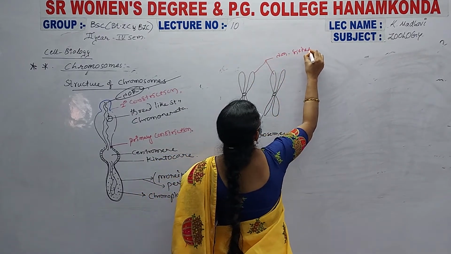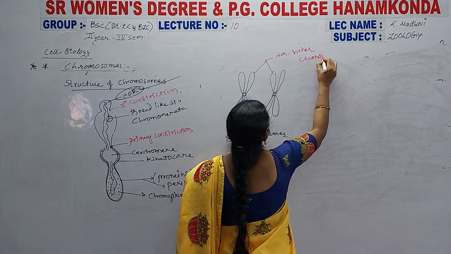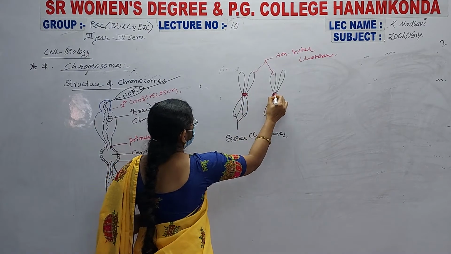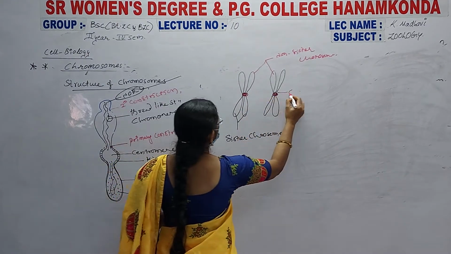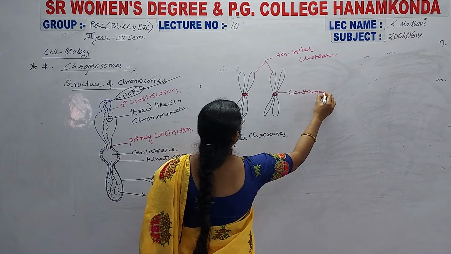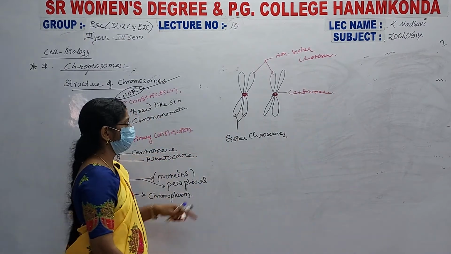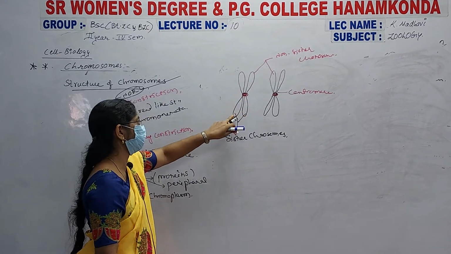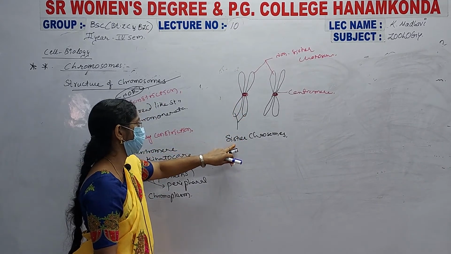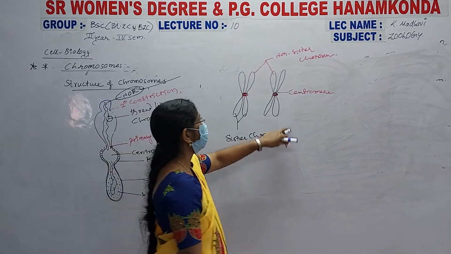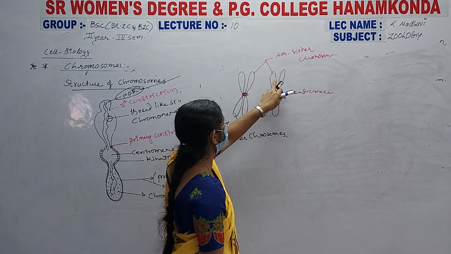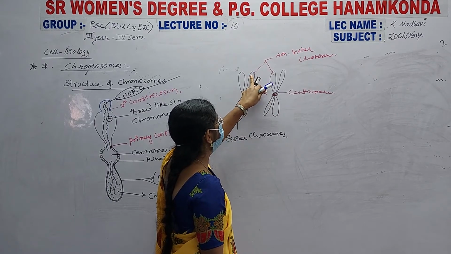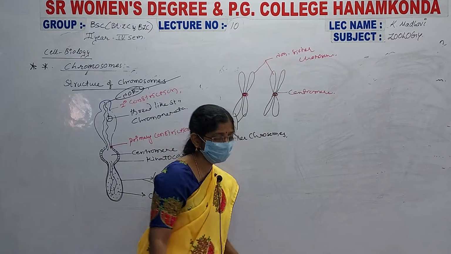Here, in the middle, is a centromere, and these are the arms situated on a single centromere. The two arms on one centromere are known as sister chromatids, and where one arm is joined with another chromosome's arm, they are known as non-sister chromatids.